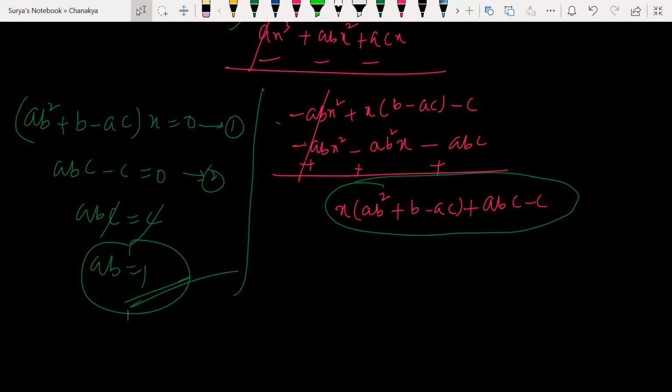Sir, it should be c by c, and because of that cutting, it becomes 1, right? So when we are moving from abc equal to c, we are making c as a division over here, like abc by c equal to c by c, and then we get it as 1, right? ab equal to 1.